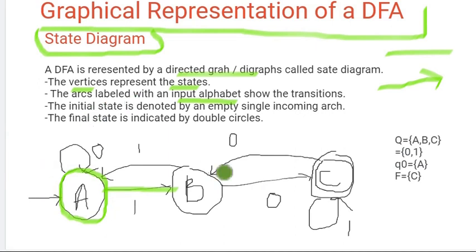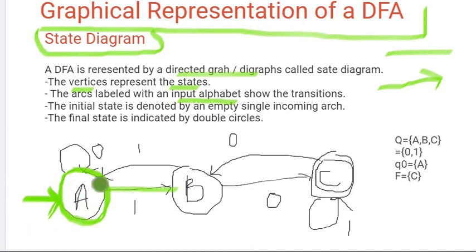The initial state is always represented with an empty single incoming arc. As you can see here, with the green I am highlighting, this is the beginning of our DFA. The initial state is represented by an empty arc, meaning no input symbol is there, just an empty arc pointing to the state.